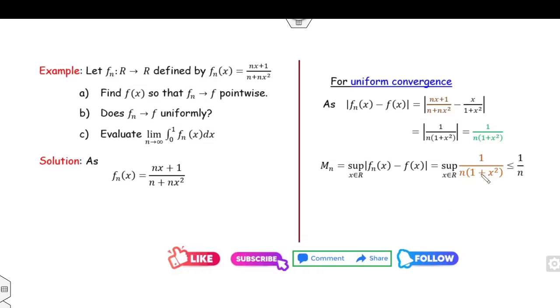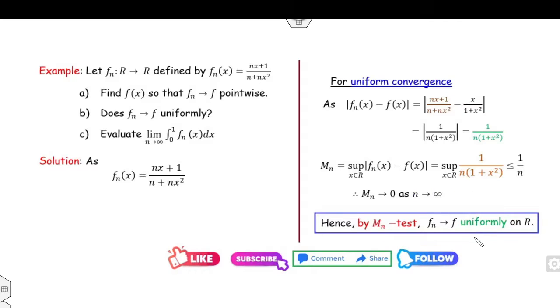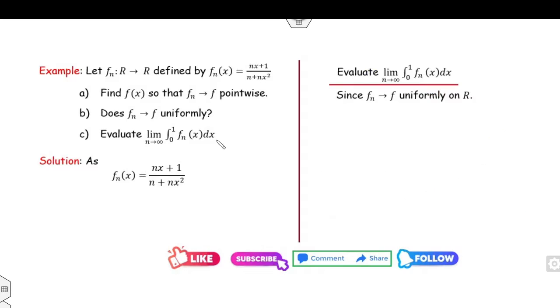So I can take this limit, which is always less than 1. Hence Mn is less than 1 and it goes to 0 as n approaches infinity. Therefore, by using the Mn test, the sequence converges uniformly. Now evaluate this limit. There are two methods.